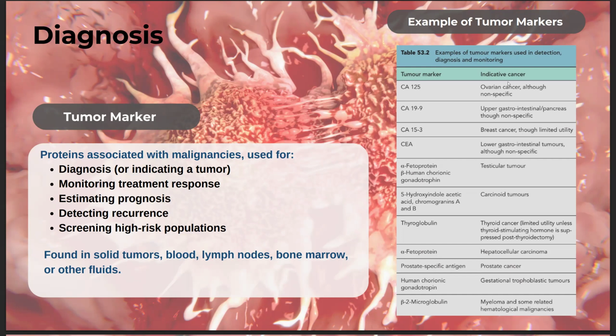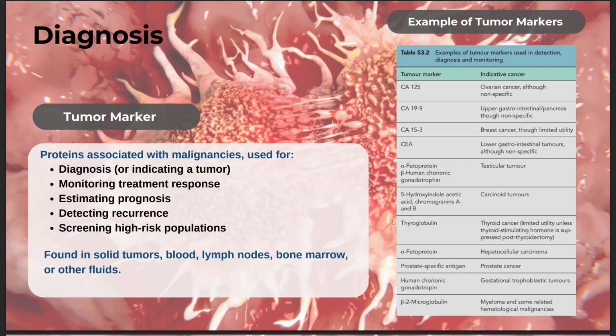So, examples niya, which is here sa table 53.2. As we can see, di ba may mga tumor markers like CA125, which is an indicative cancer for ovarian cancer, although non-specific, and PSA for prostate cancer.